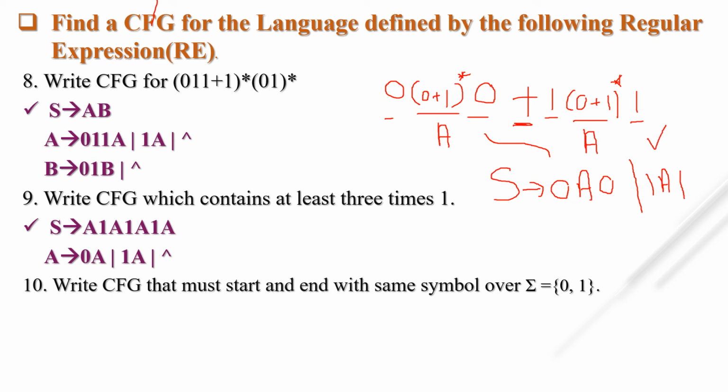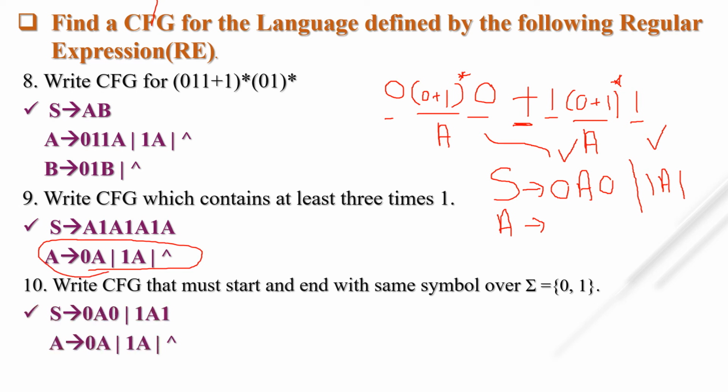If your string starts with 0 and ends with 0, then you have to derive it from 0A0. And what is the context-free grammar for 0 plus 1 the whole star? Okay, let's see the answer. S tends to 0A0 or 1A1, A tends to 0A or 1A.